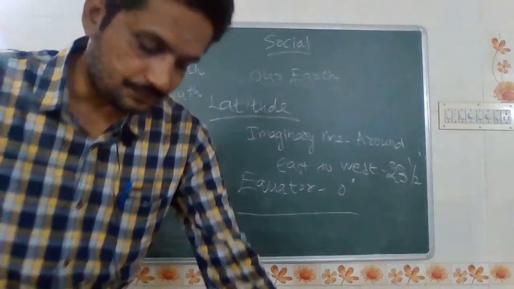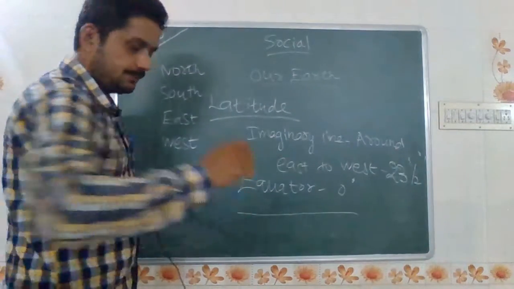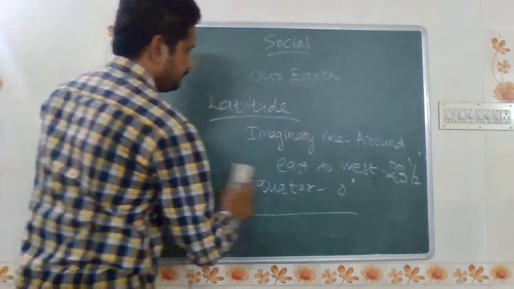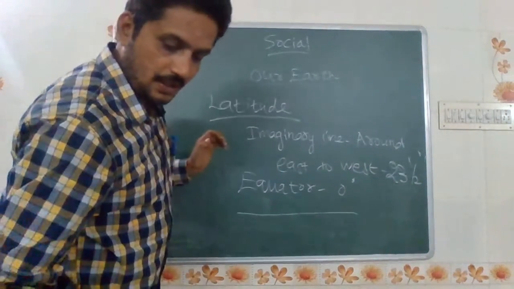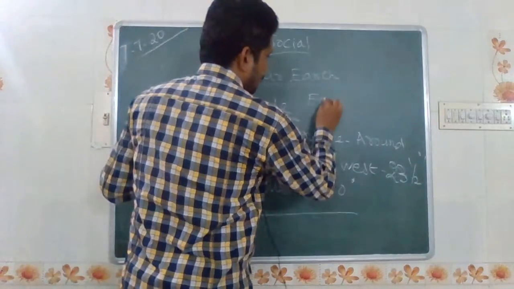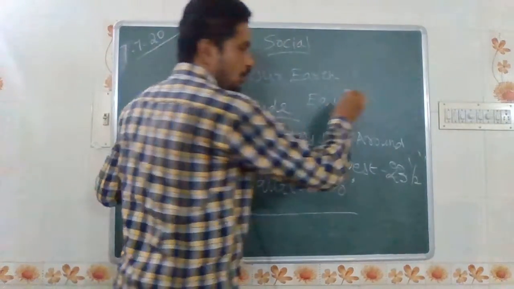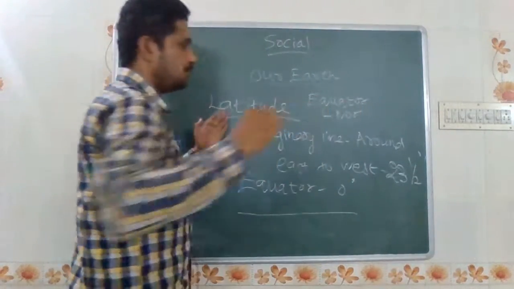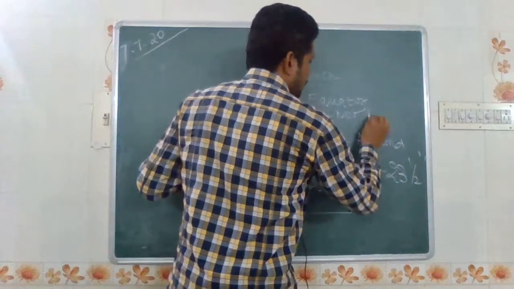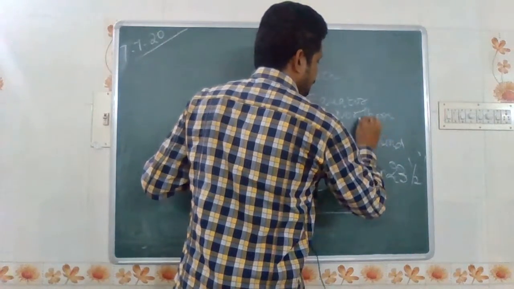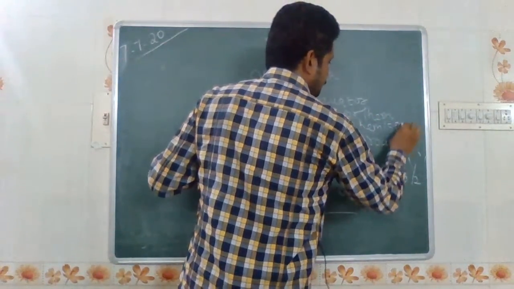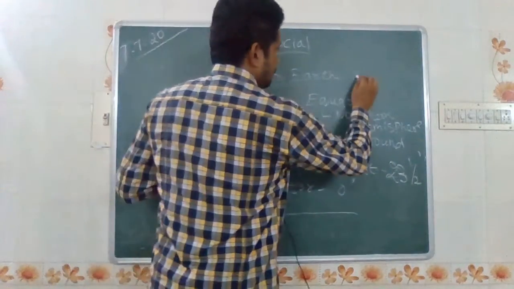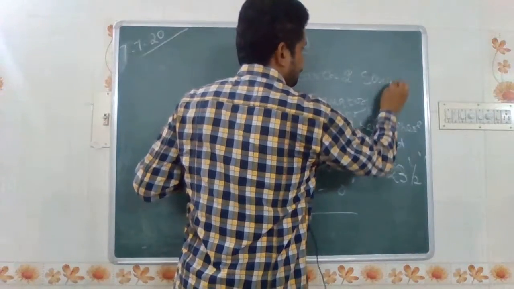Okay, the equator divides the globe into two halves. One half's name is the Northern Hemisphere, in latitude. The second one is the Southern Hemisphere.